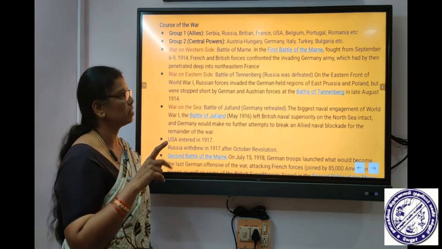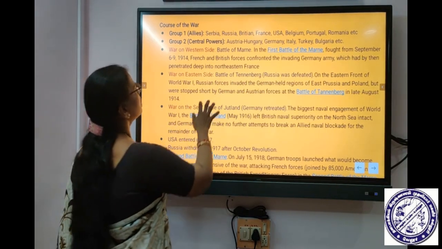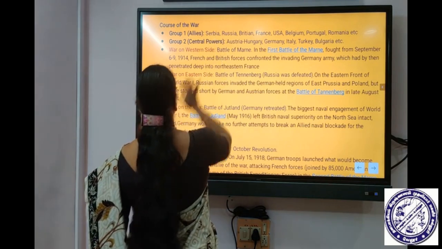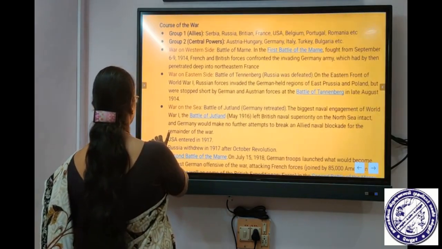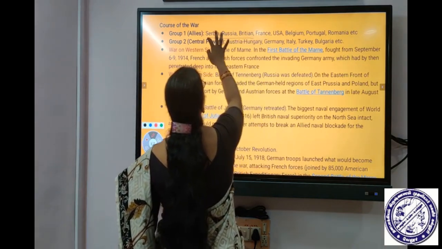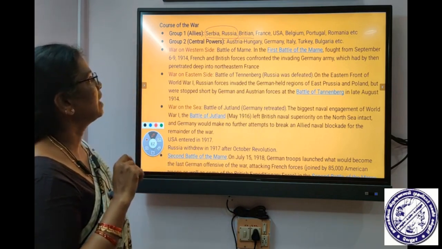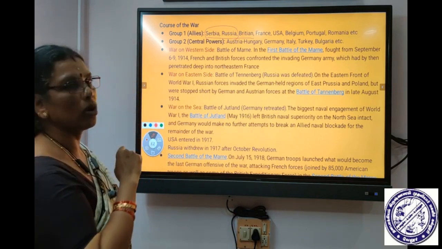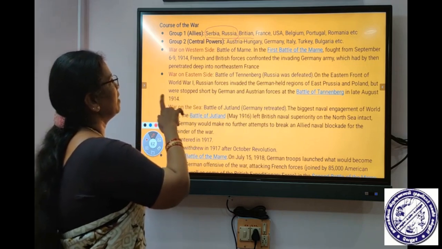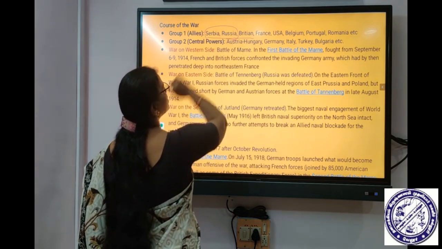In the previous slide I showed you that the war was fought on different fronts. Here, on the Allied side, there is Serbia and Russia. When Austria declared war on Serbia, Russia immediately came to help Serbia.